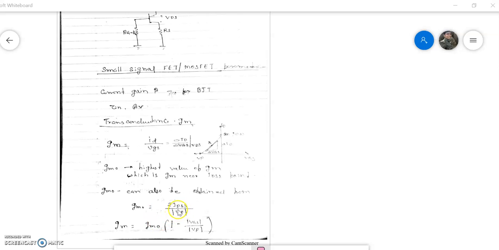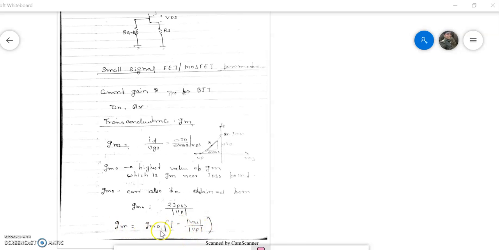Now, if we know GMO, the highest value of the transconductance, then we can calculate Gm at any value of VGS by putting the values of VGS and GMO in this equation. This is the general equation of the transconductance, where GMO is the maximum value of the transconductance when VGS equals 0, Vp is the pinch off voltage, and VGS is the applied voltage. Here we take the magnitude of VGS and the magnitude of Vp.